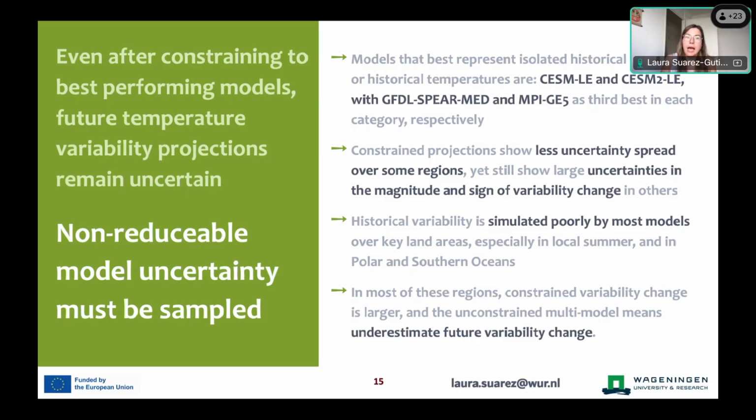So we have a flavor of model uncertainty that is non-reducible based on the available information that we have right now, and means that even if you consider these models to be performing correctly right now, they still show very different features. So we cannot really get rid of them and expect to sample future projections adequately. So we really need to keep this multimodal perspective that CMIP offers, even if we inform our models better based on past projections.